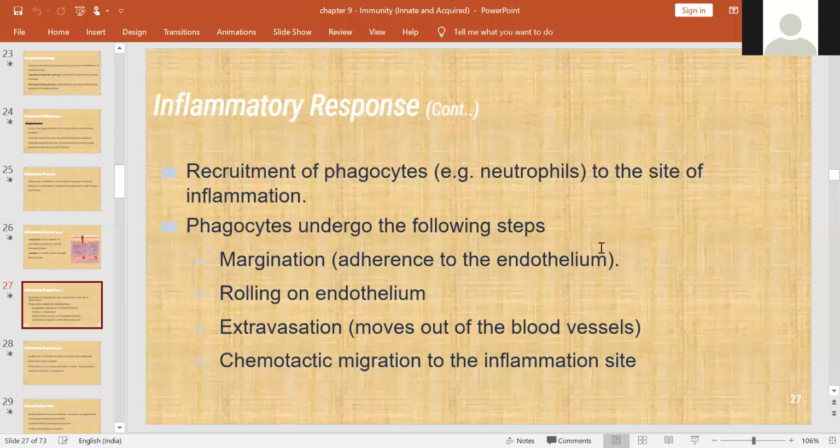And there will be a recruitment of phagocytes to the site of inflammation, and these phagocytes undergo the following steps, and all of these steps will help in repair of the damaged tissue. One is margination and rolling on the endothelium, extravasation, and chemotactic migration to the inflammation site.